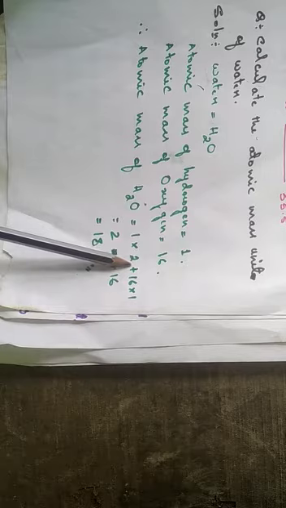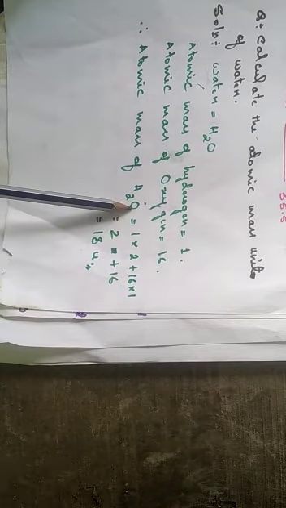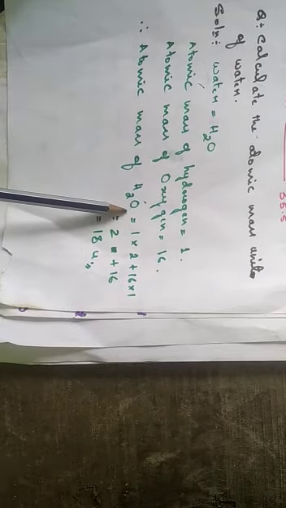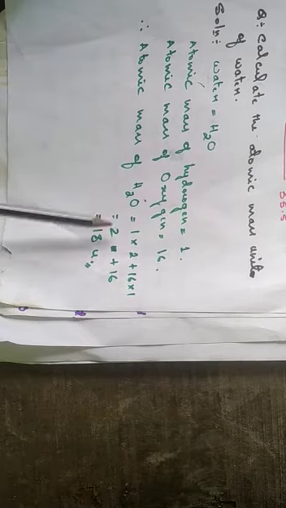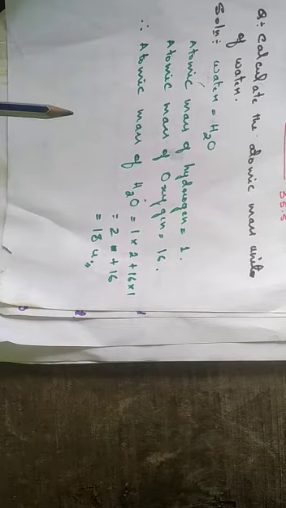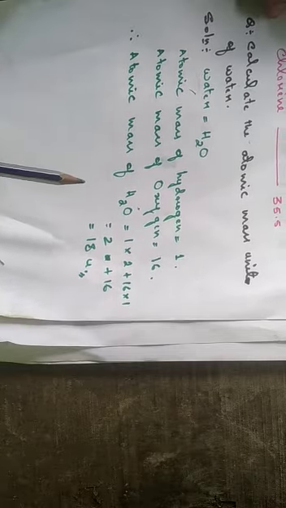Between two different atoms we use plus. Oxygen is 16, 16 into, how many oxygens are there? 1. There is no number, so we count it as 1. So 1 into 2 plus 16 into 1 equals 2 plus 16, which equals 18 U. In this way we have to calculate the atomic mass.